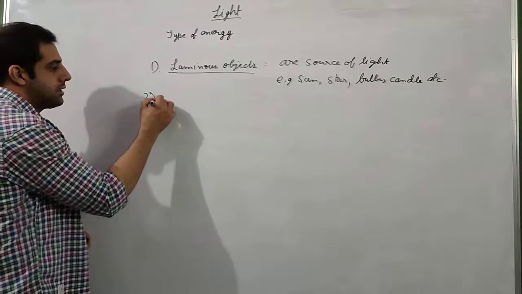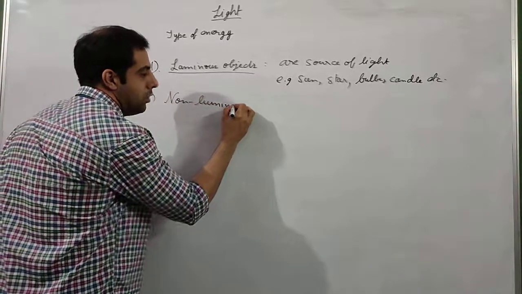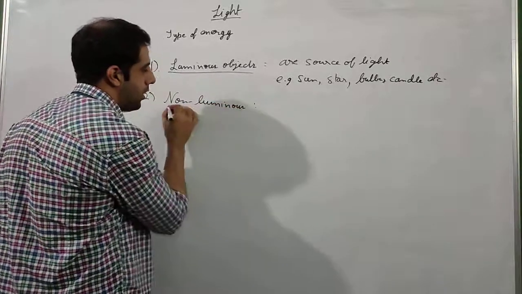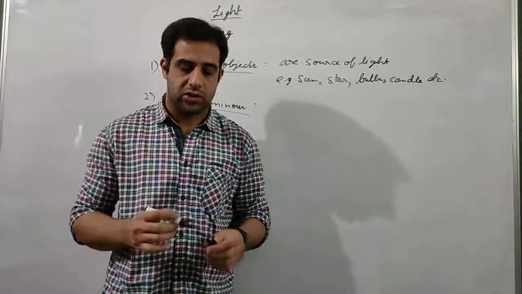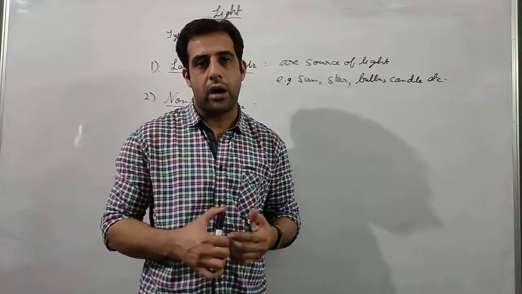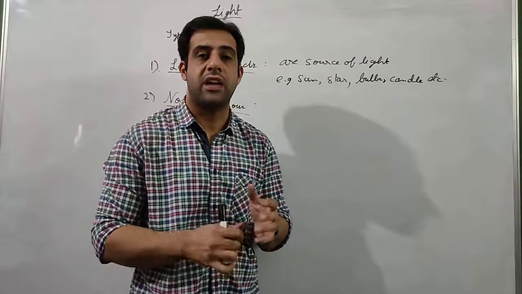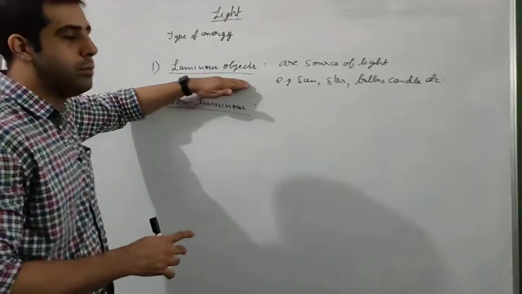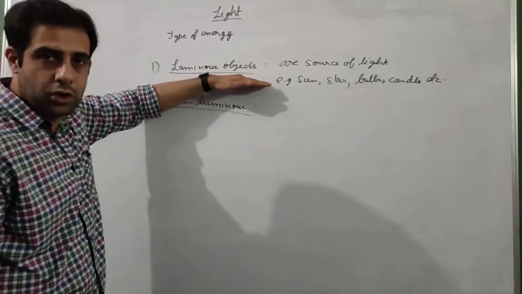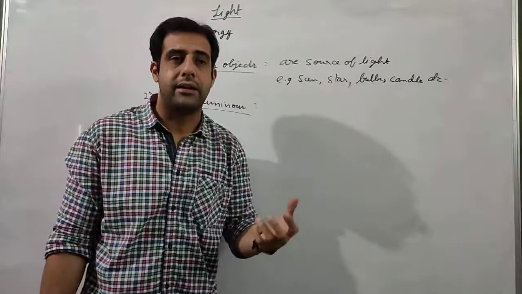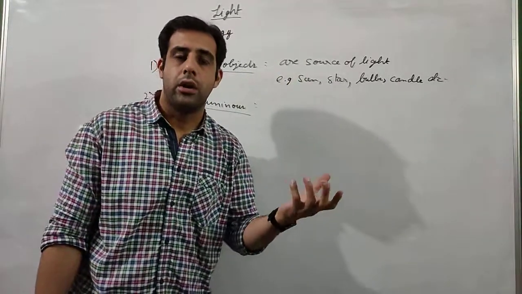The other type of objects is non-luminous objects. What are non-luminous objects? Which do not have their own light. So if an object does not have its own light, how are we able to see it? We are able to see such objects because they are reflecting the light of luminous objects. So non-luminous objects reflect the light of luminous objects, and that reflected light falls into our eyes, and we are able to see that particular non-luminous object.